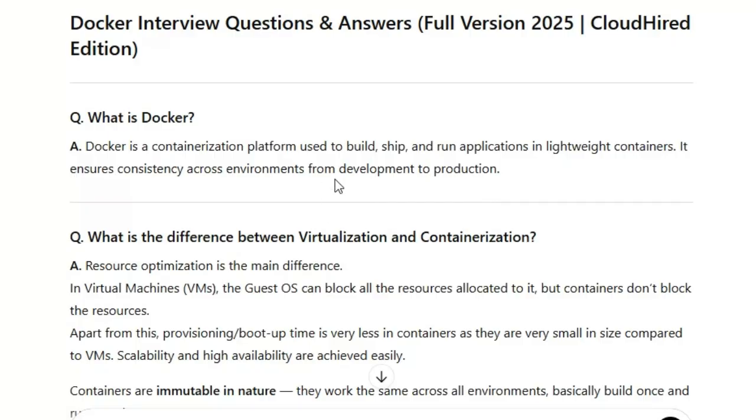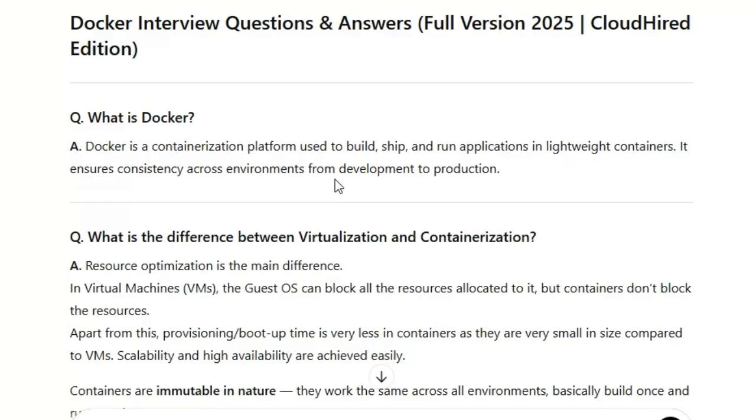What is Docker? Docker is a containerization platform used to build, ship, and run the application in lightweight containers. It ensures consistency across the environment from development to production.